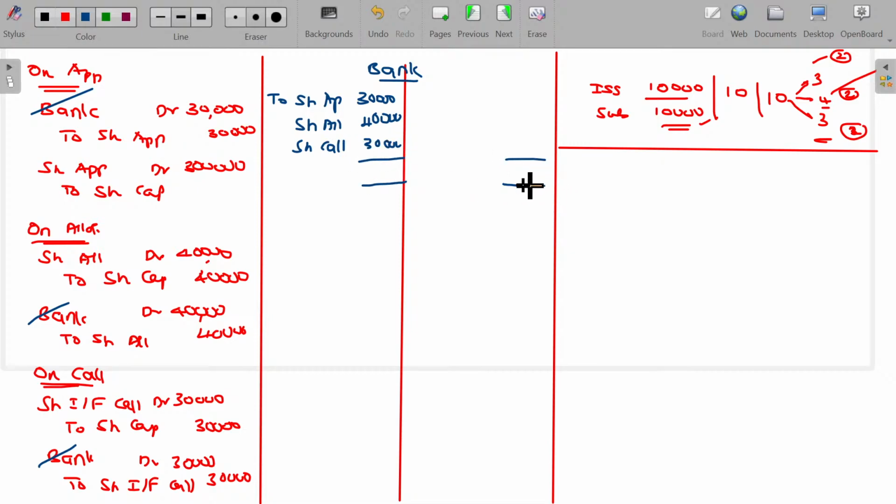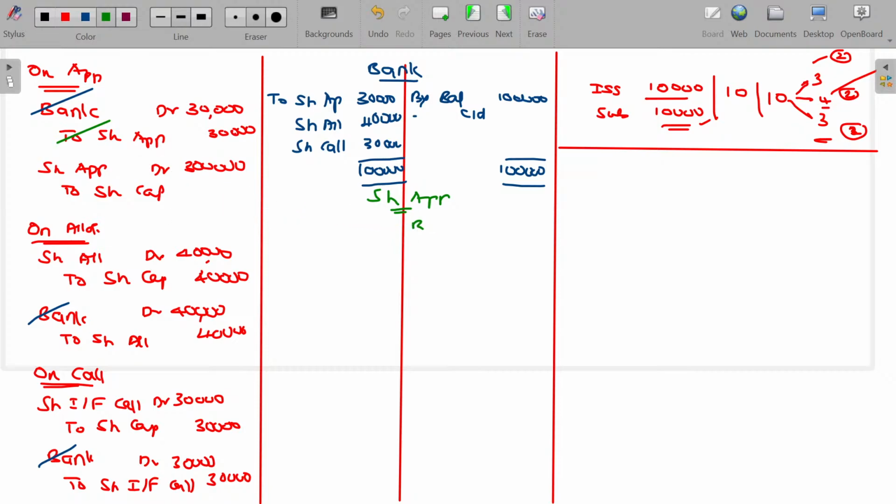That's all. By balance carried down, total being 1 lakh. Is that okay? Then share application money. For share application, bank and capital, leaving these two, all other ledger accounts may be closed.